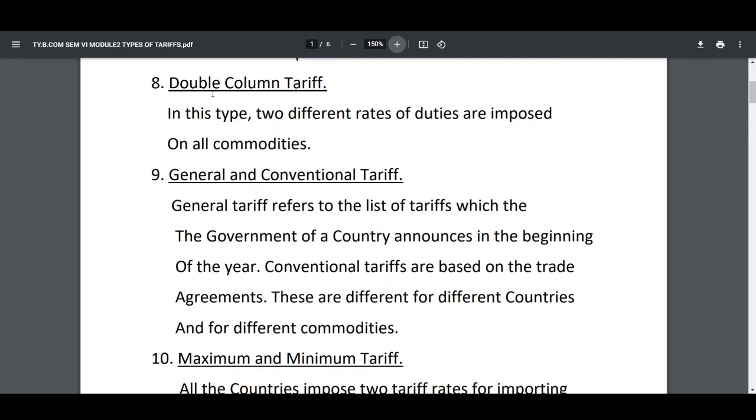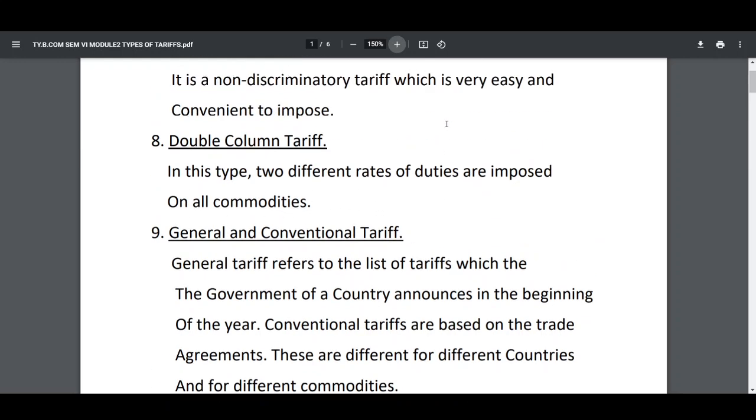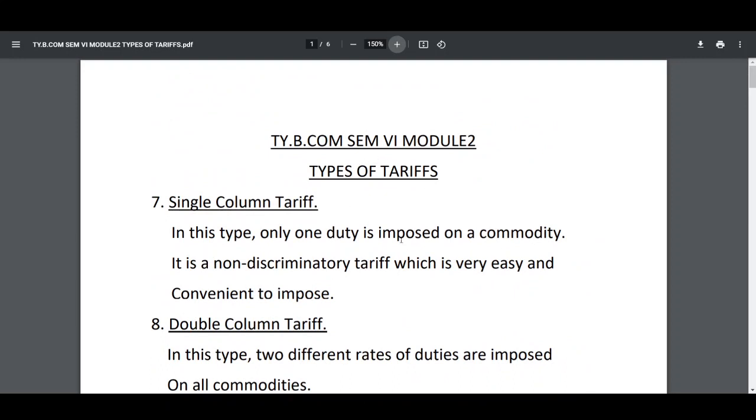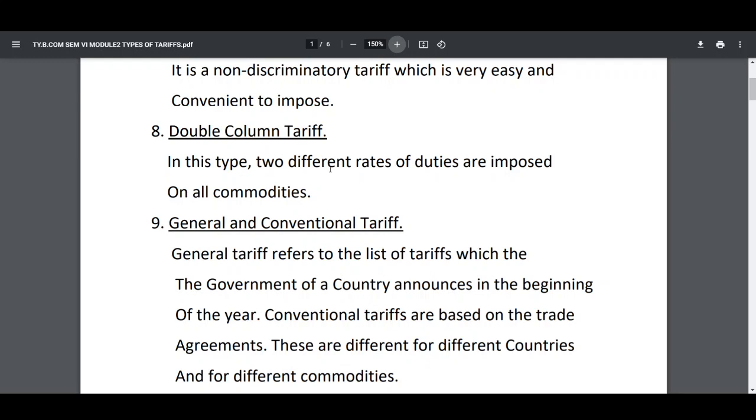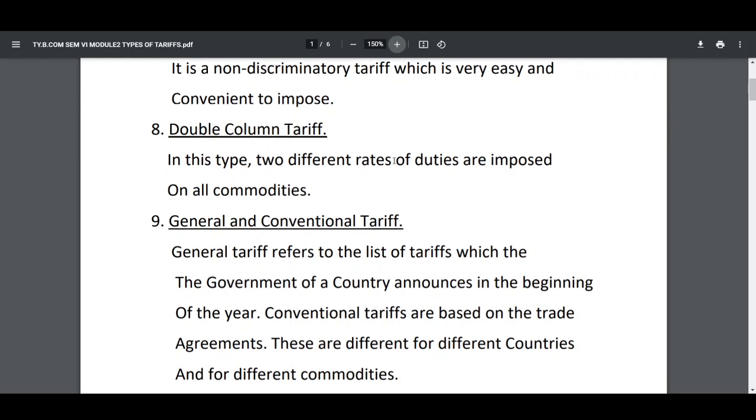Eighth type, double column tariff. In this type, two different rates of duties are imposed on all commodities. Single column tariff, only one duty is imposed on a commodity. Here, two different rates of duties are imposed upon all commodities.